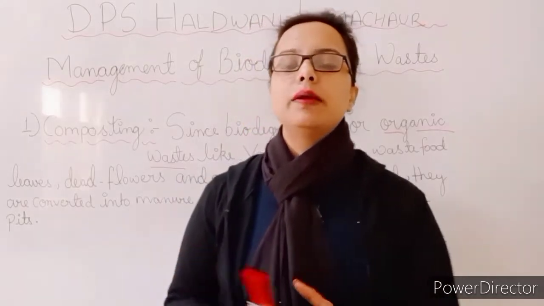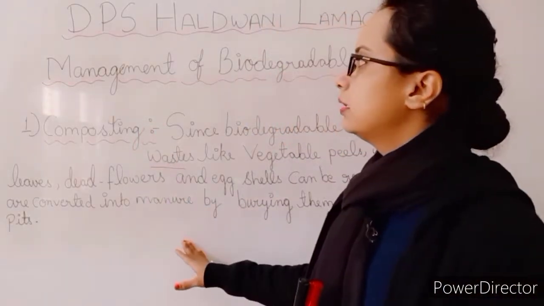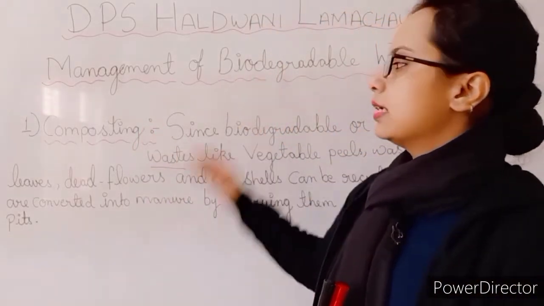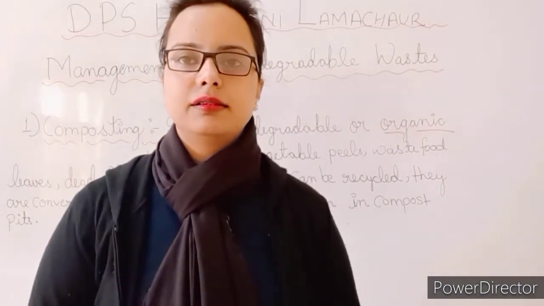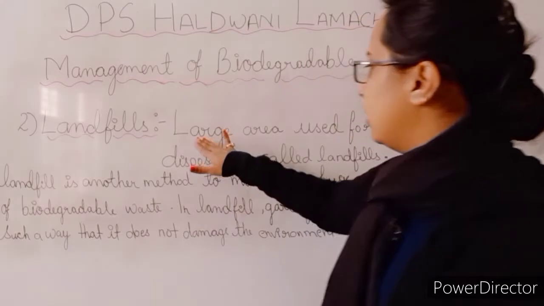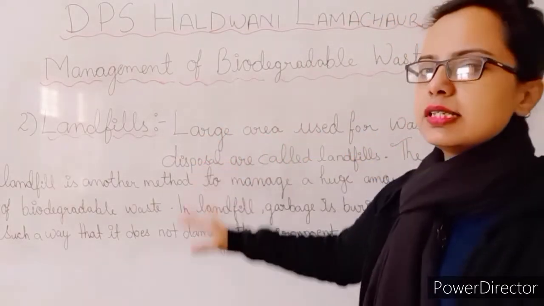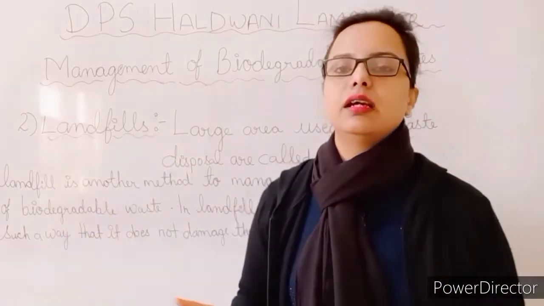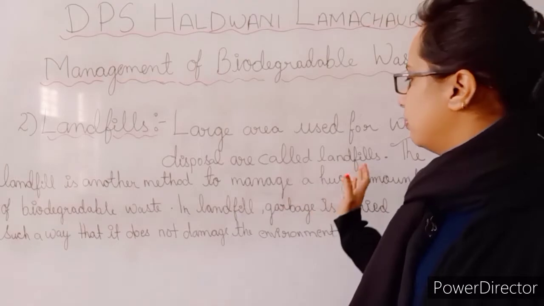Now the next method that we can use to manage biodegradable waste is landfills. A landfill is a large area used for waste disposal, meaning a large field, used to dispose of waste material.